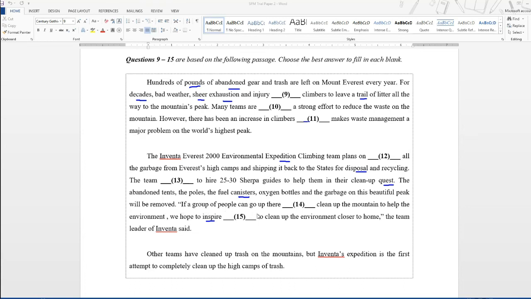If a group of people can go up there, question 14, clean up the mountain to help the environment, we hope to inspire, question number 15, to clean up the environment closer to home, the team leader of Inventor said. Other teams have cleaned up trash on the mountains, but Inventor's expedition is the first attempt to completely clean up the high camps of trash.